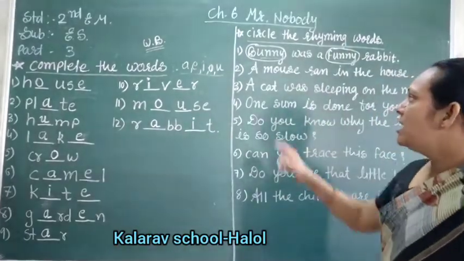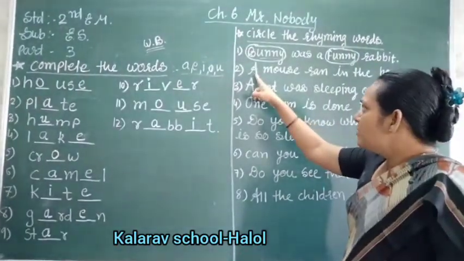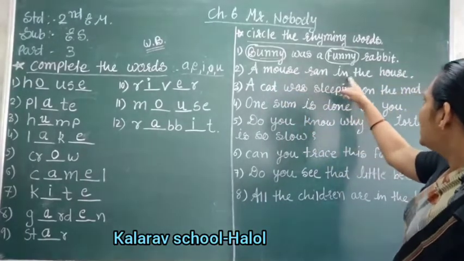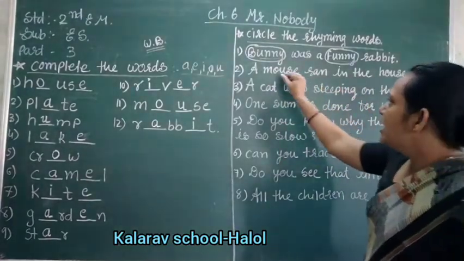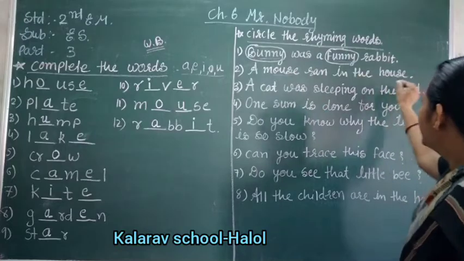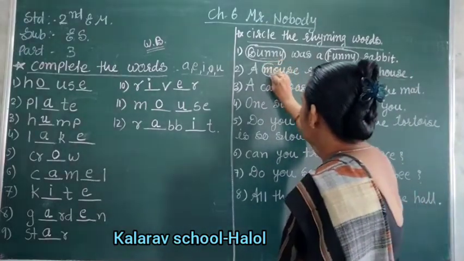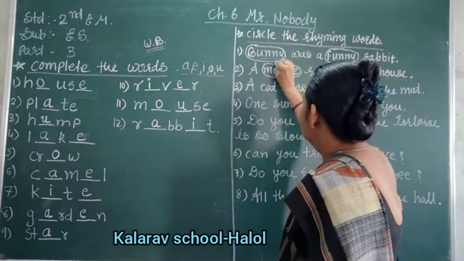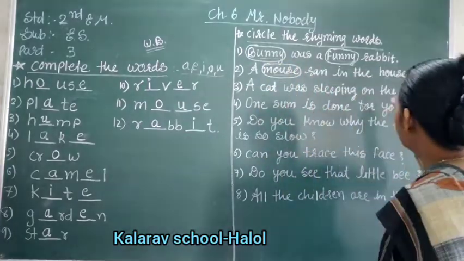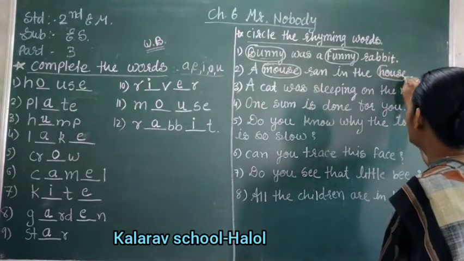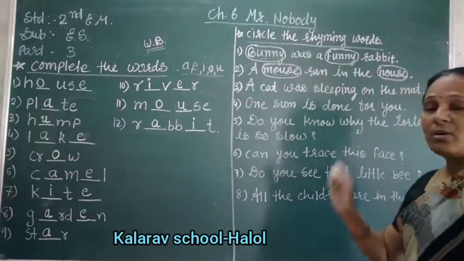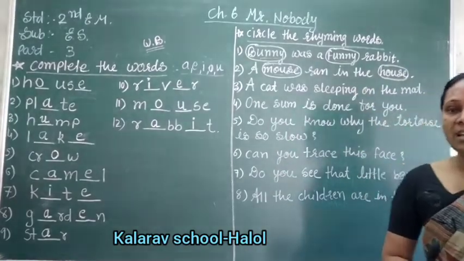Clear? Now second number, A mouse ran in the house. M O U S E, U S E. Circle mouse and another rhyming word is house. Both you have to circle, right?